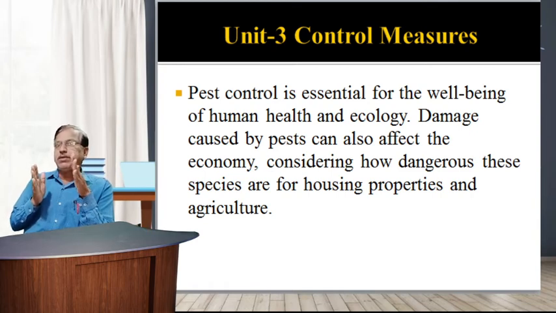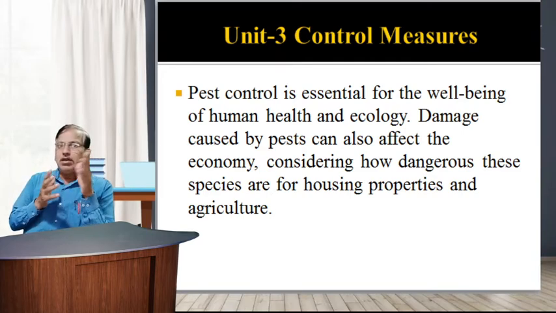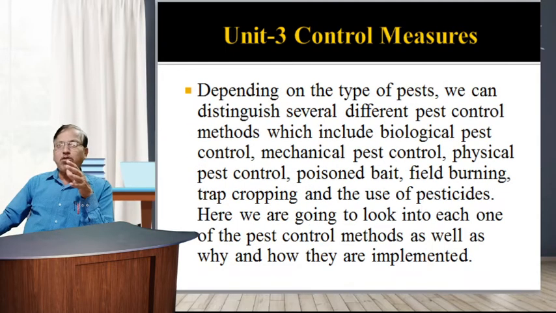Damage caused by pests can also affect the economy, considering how dangerous these species are for housing properties and agriculture. From the economic point of view as well as the harmful effect point of view, controlling the pest is essential.